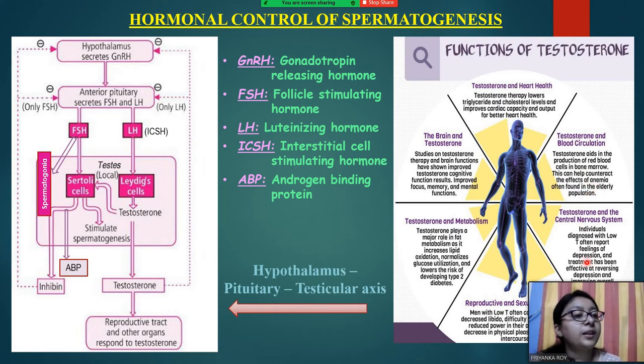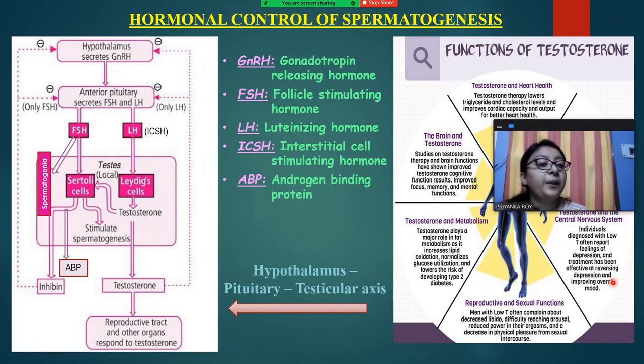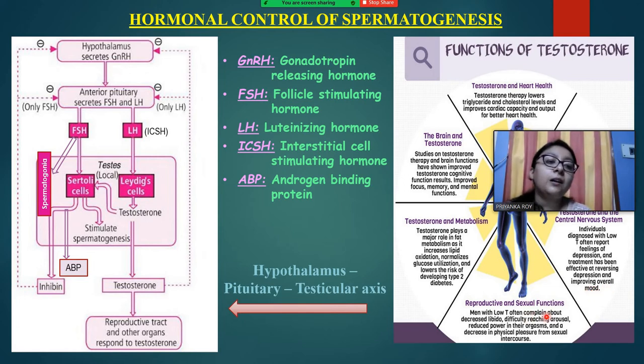Of course, when red blood cell formation is helped by testosterone, then obviously anemia will be decreased. As for testosterone and the central nervous system, individuals diagnosed with low T often report feelings of depression, and treatment helps, so obviously it is also helping in curing depression. To some level, it can improve the overall mood of a person, and of course in sexual functions it is responsible for sexual arousal in men, and obviously for decreased libido, testosterone is very important.